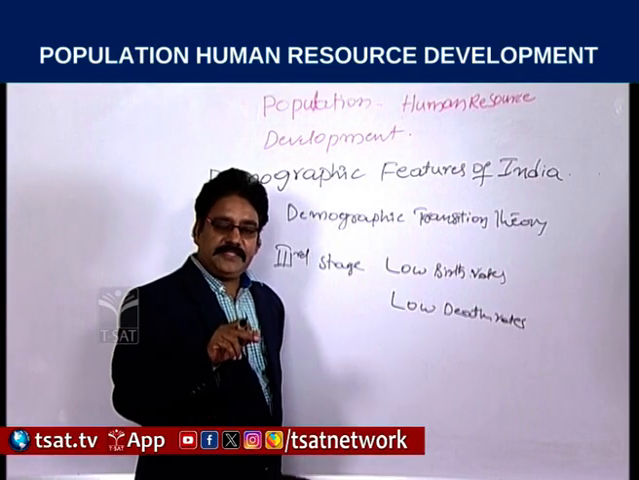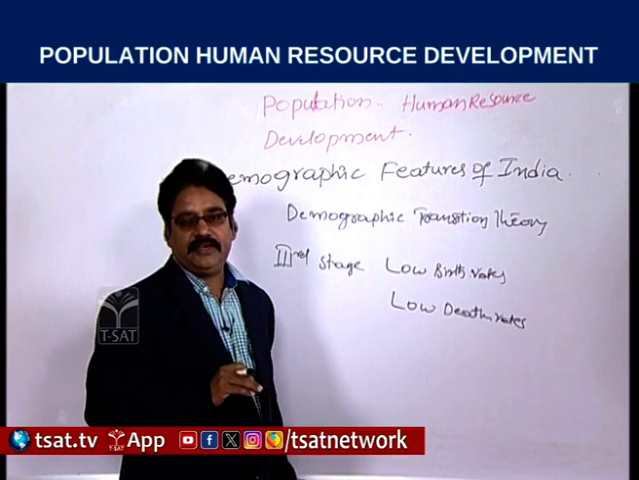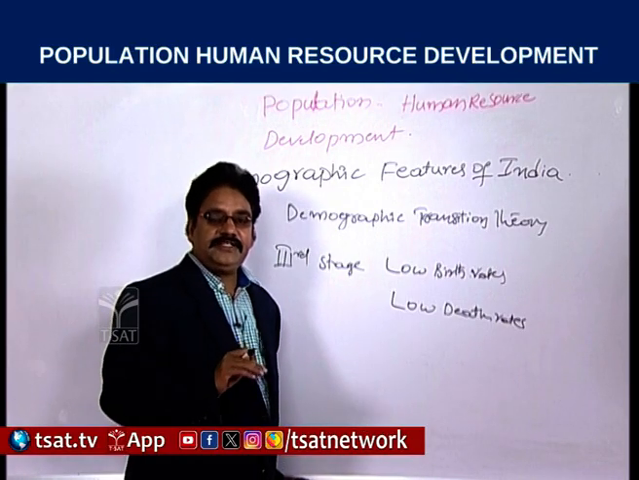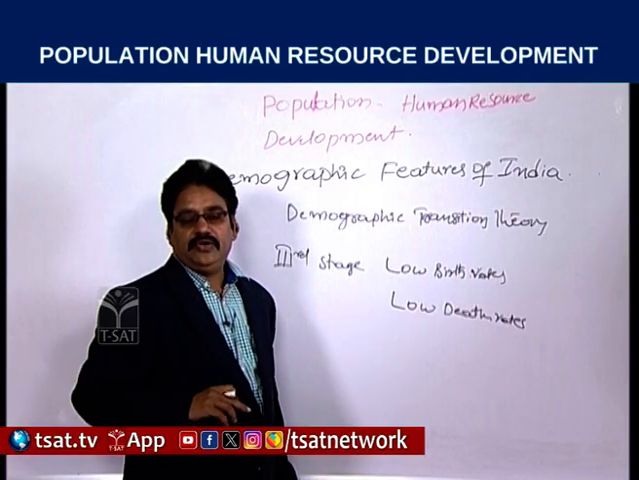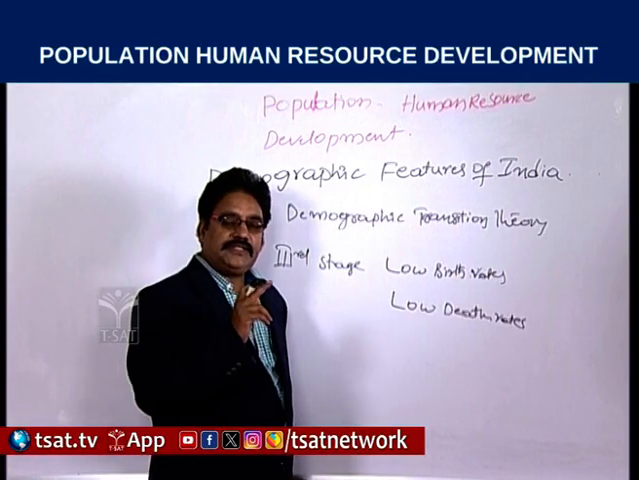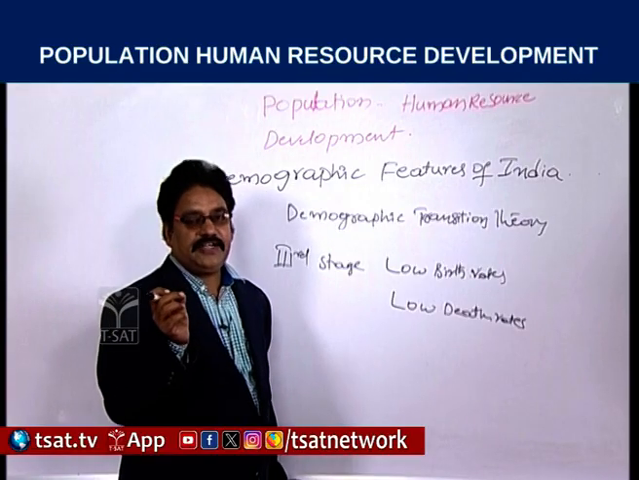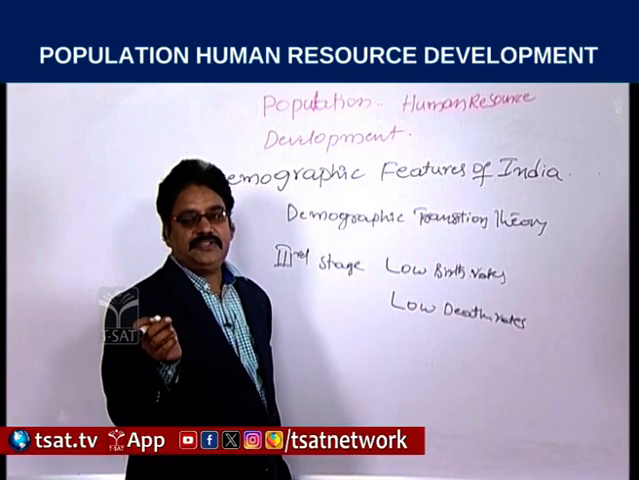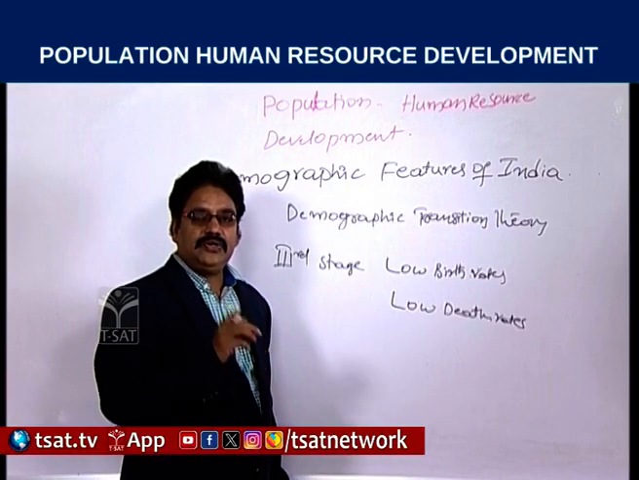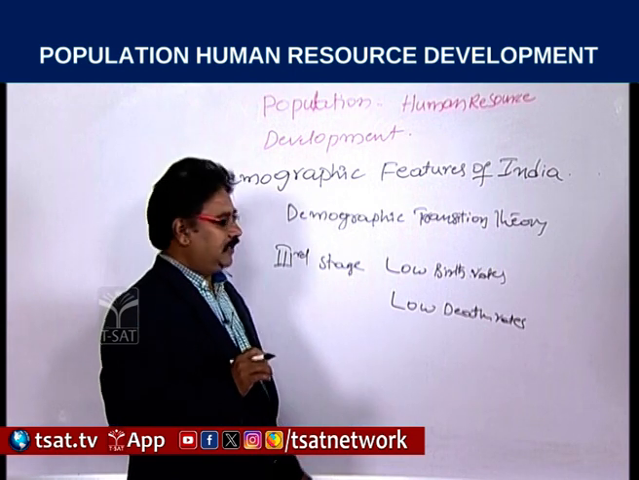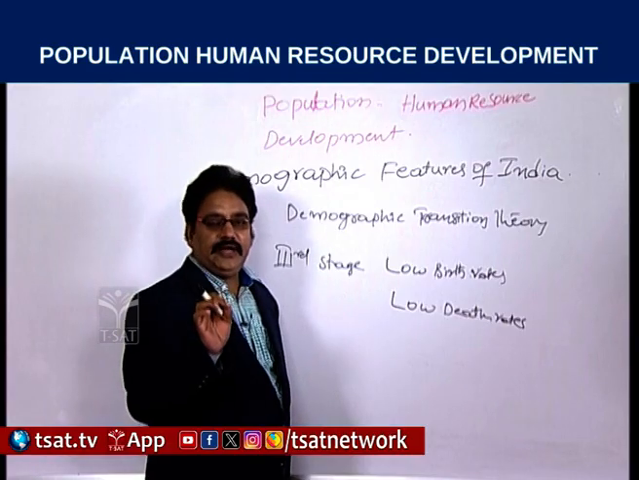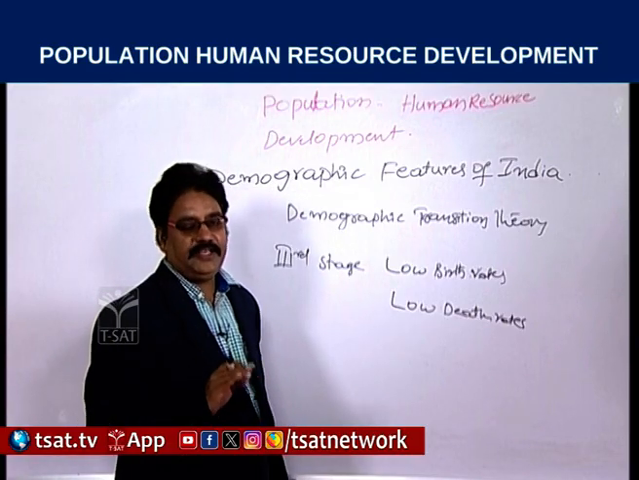In developing countries, rapid growth of population will be observed. In developed countries, a slow rate of growth of population can be observed. In the first stage also, a slow rate of growth of population is observed, and in the third stage also, a slow rate of growth can be observed. During the second stage only, population explosion occurs.